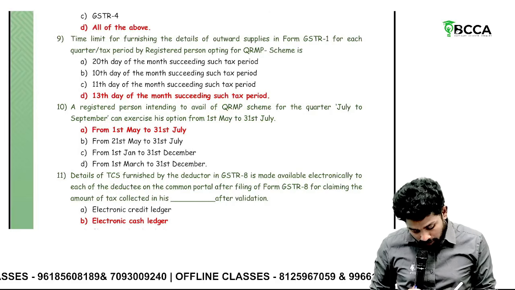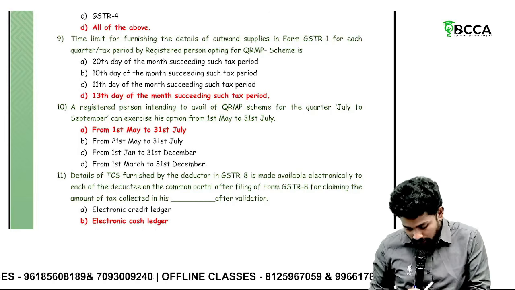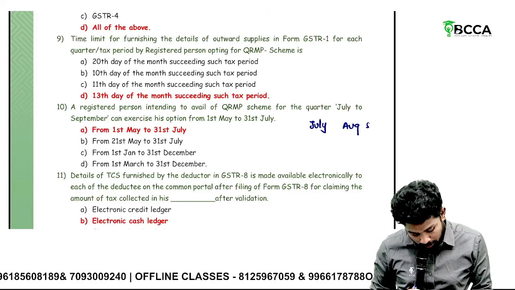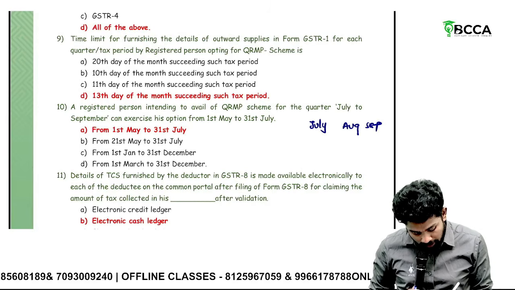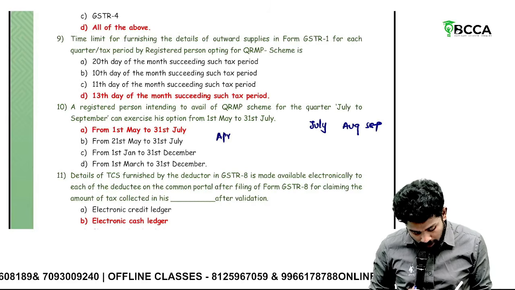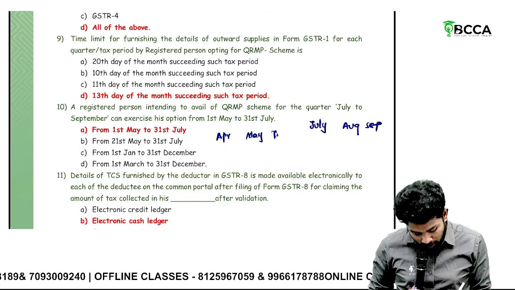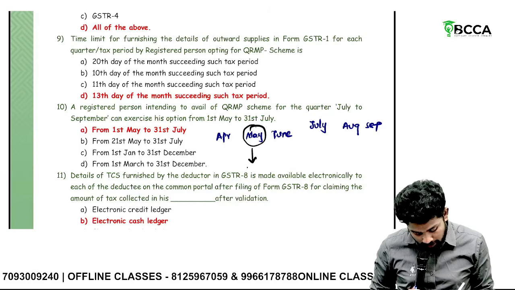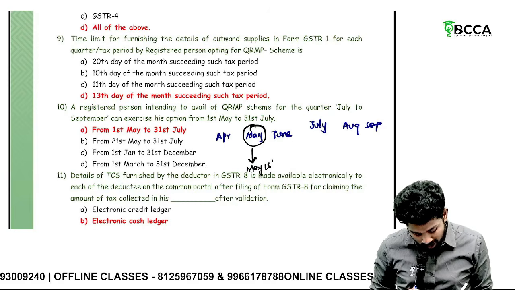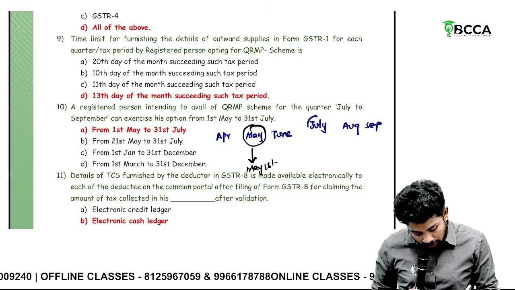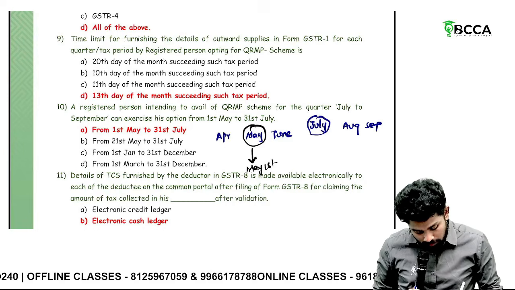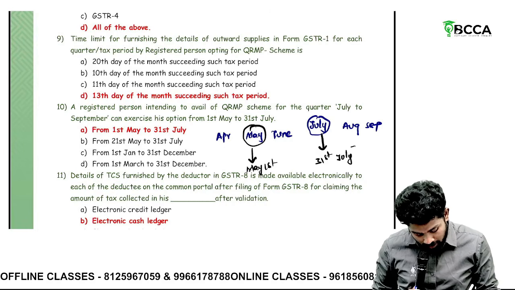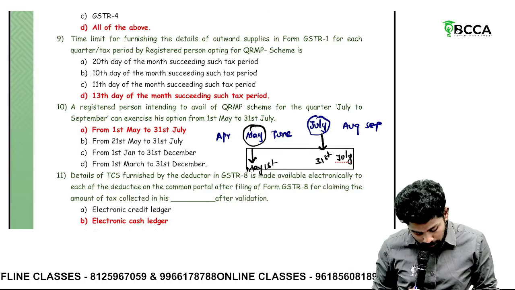A registered person intending to avail QRMP for the quarter July to September can exercise this option from when? 1st May to 31st July. Sir, understand? He wants July, August, September. What is the provision? Preceding quarter, April, May, June. The provision says preceding quarter second month first day, that is May 1st, to current quarter first month last day, that is July 31st. So this is the time period within which he can opt for QRMP.